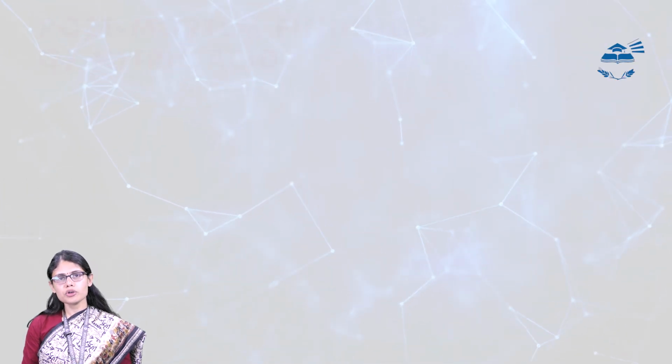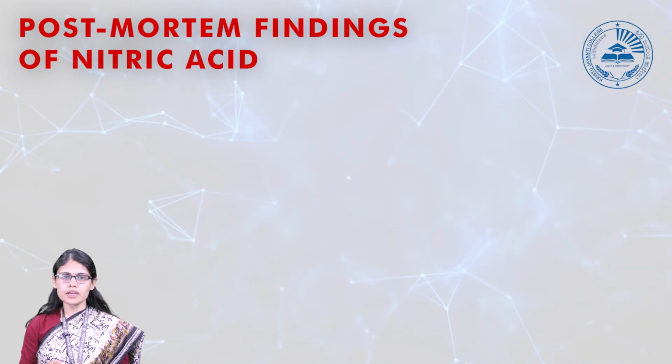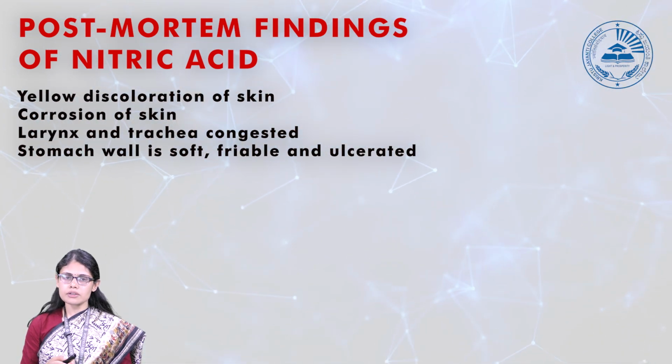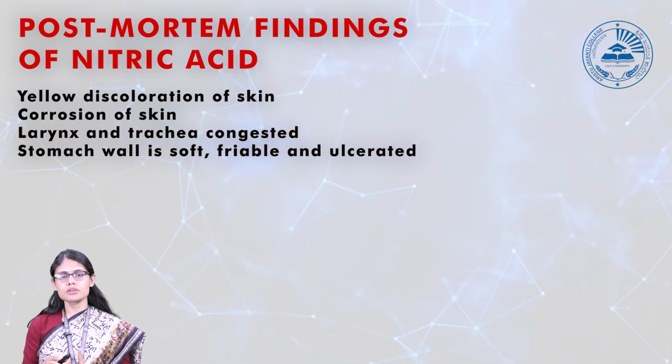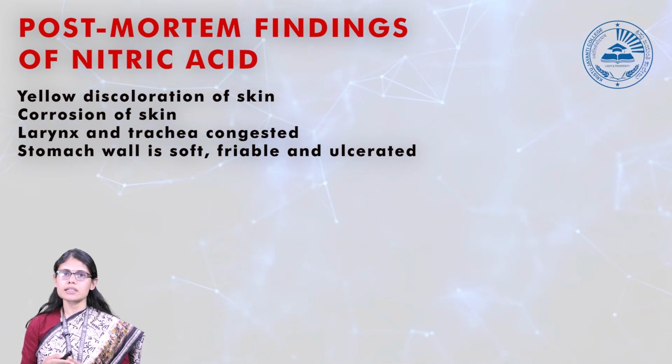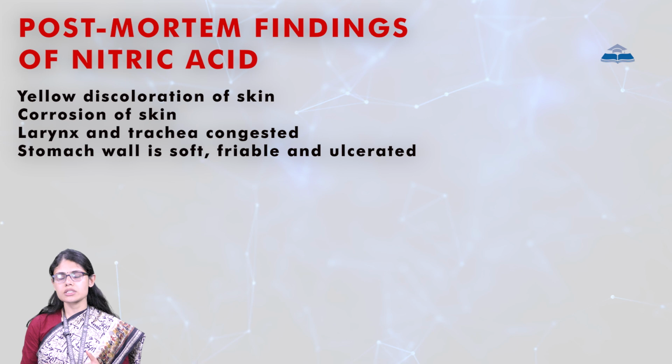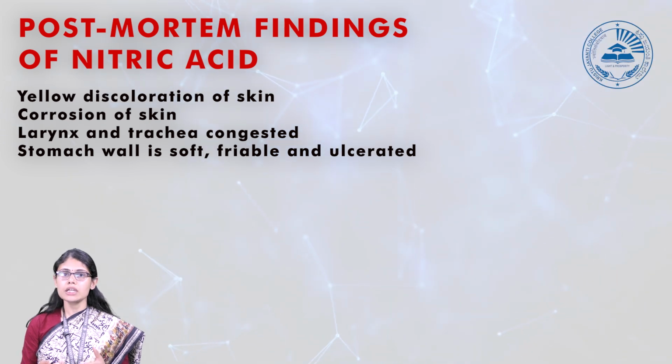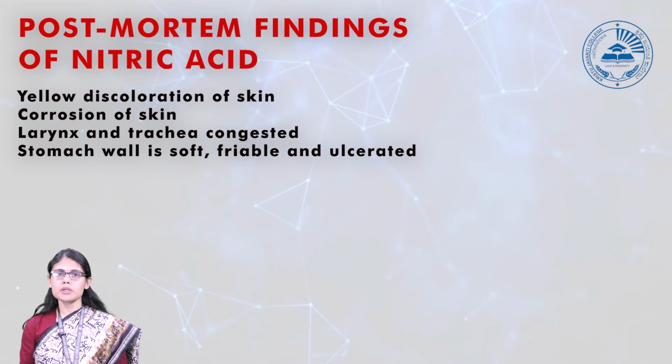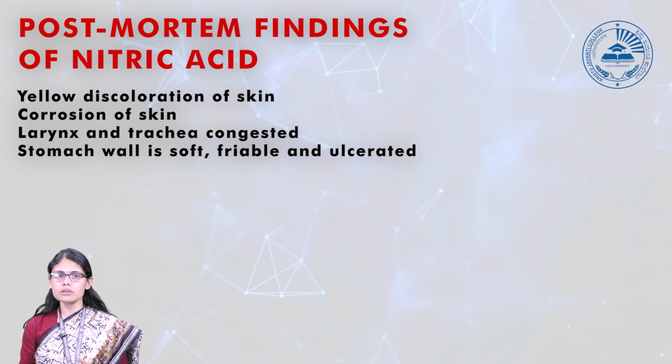Now coming to the postmortem findings of nitric acid, it causes yellow discoloration of the skin. It also causes corrosion of your skin, and the larynx and trachea will be congested, and your stomach wall will be soft and fragile due to the inflammation that was caused by the acid.